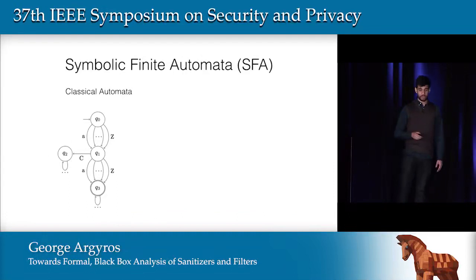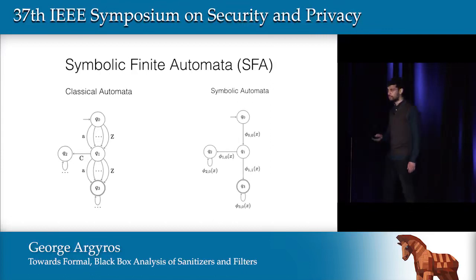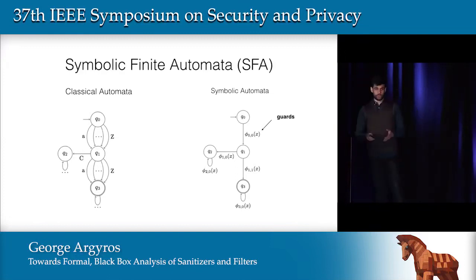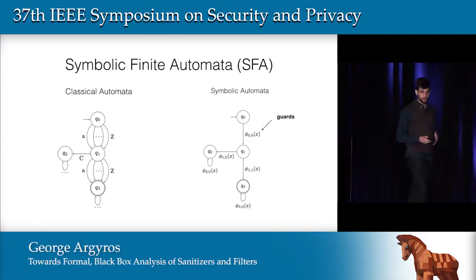In symbolic automata, while classical automata have to explicitly state each transition, we group transitions into predicates. These predicates, which we call guards, are basically sets of symbols that are grouped into a single transition. So this looks like it exactly addresses our problem. It compresses the transitions into a single transition. So what we would like to do is to use symbolic automata to infer